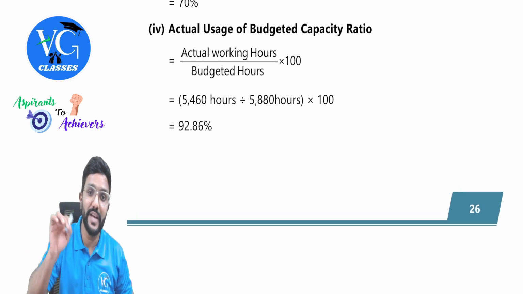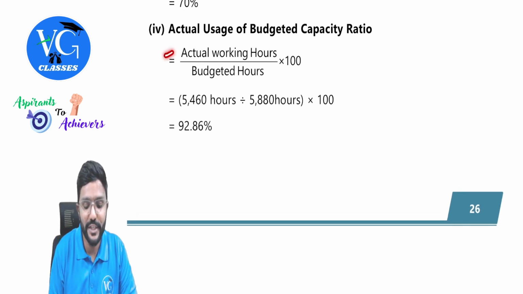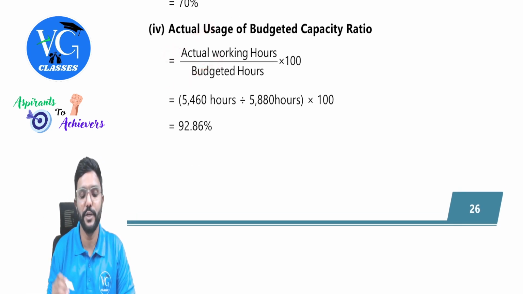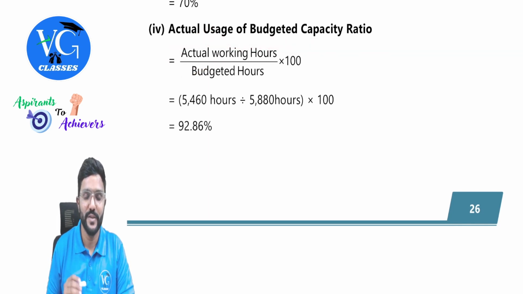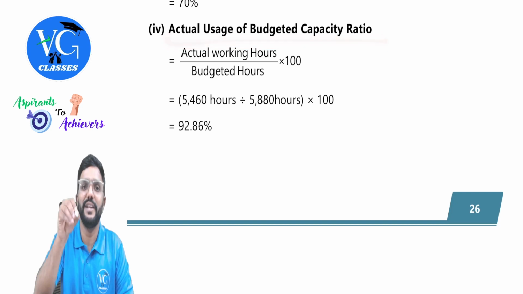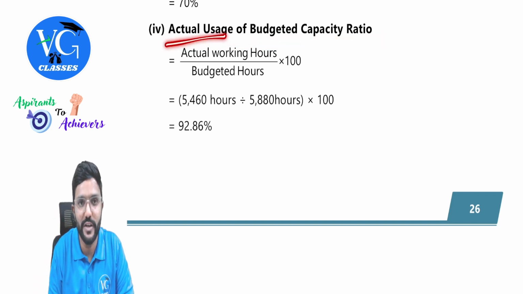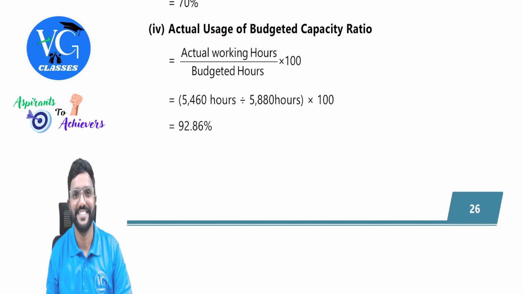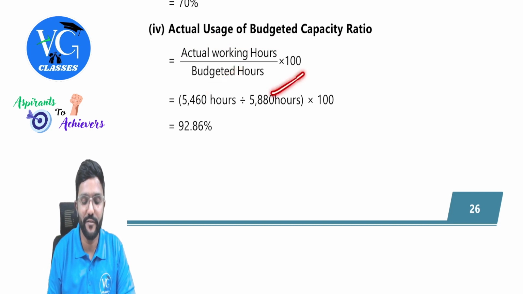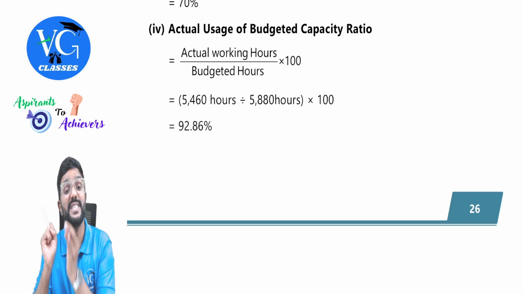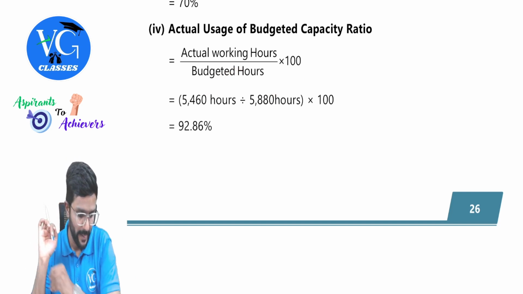But how much of that we are actually using? Actual working hours divided by budgeted hours into 100 will give us actual usage of budgeted capacity ratio. So here the name of the ratio itself will help you to derive the formula. Actual divided by budgeted, guys. So 5,460 divided by 5,880 hours into 100 will give us